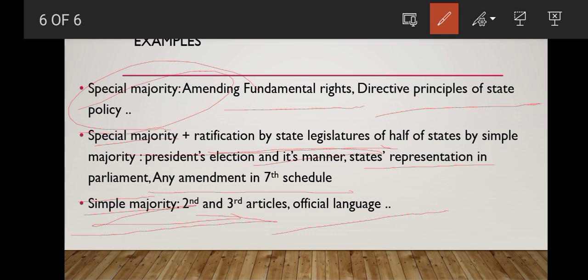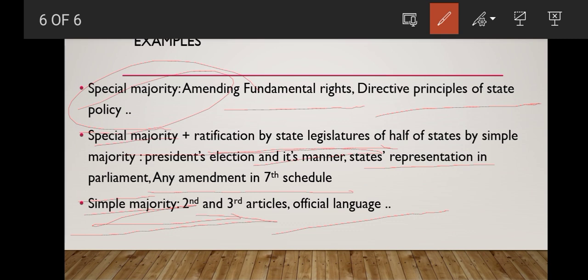And one more thing I would like to remind you that is not included in the slide. I forgot to add it to the slide, but this is a very important point. That is, when parliamentarians undertake a constitutional amendment, they should make sure that the amendment does not violate the basic structure of the constitution.